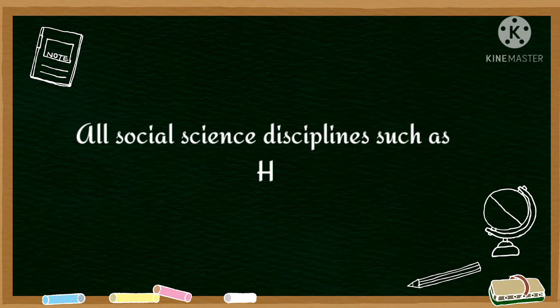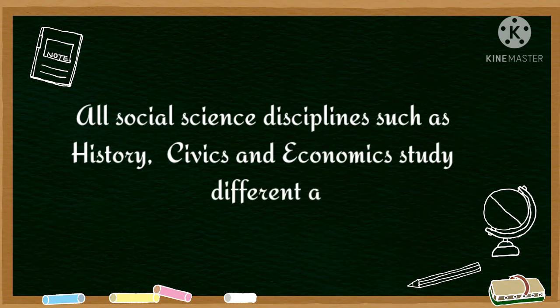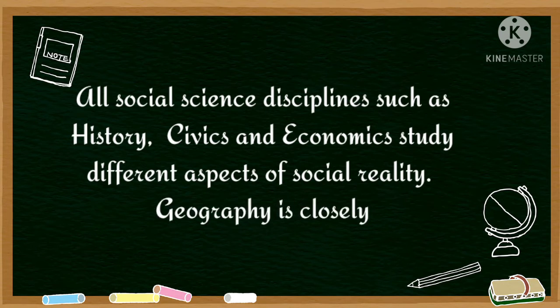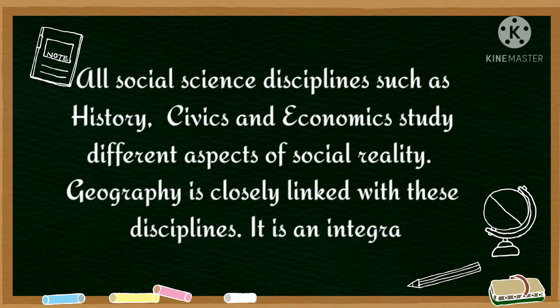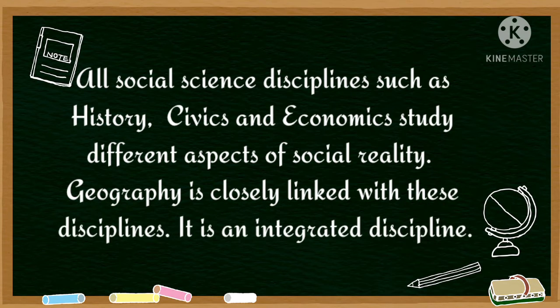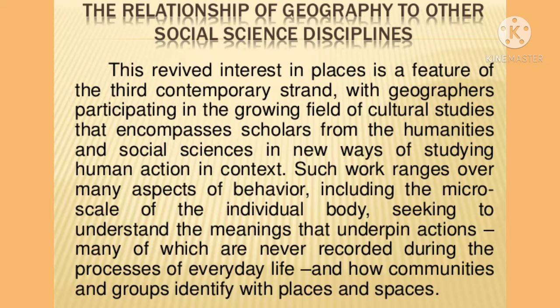So students, each social science has an interface with one branch of geography. All the social sciences, disciplines like sociology, political science, economics and demography, study different aspects of a social reality. The branches of geography like social, political, economic, and population and settlements are closely linked with the disciplines as each one of them has spatial attributes. So let's see this picture in which you can see all the dimensions of geography, whereas if you start